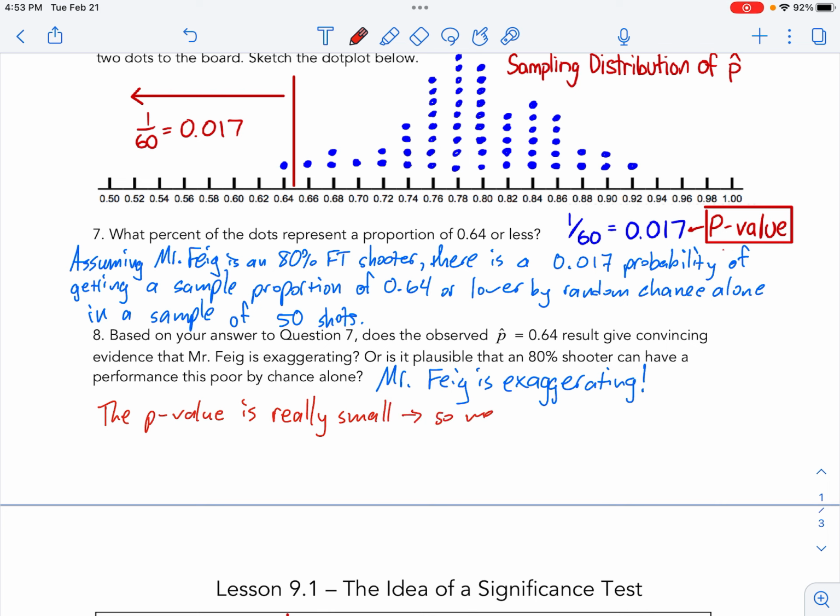So, here's some language for you. We reject the null hypothesis, which is H sub 0. We have convincing evidence that Mr. Feig is exaggerating or lying.